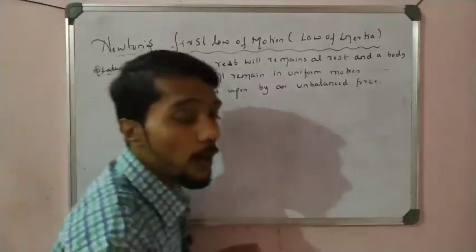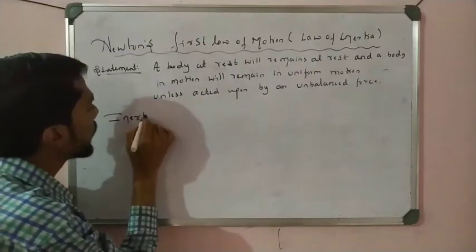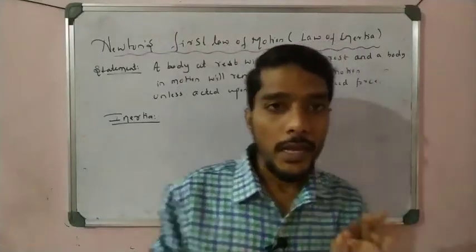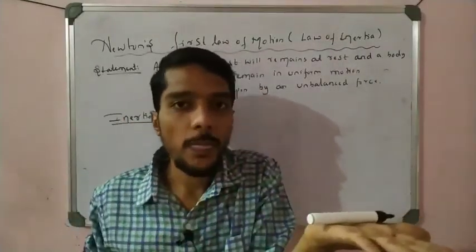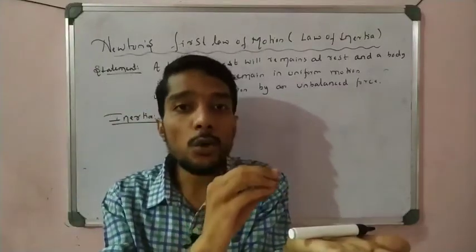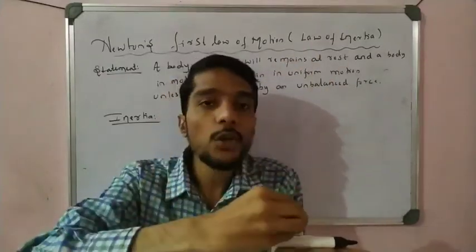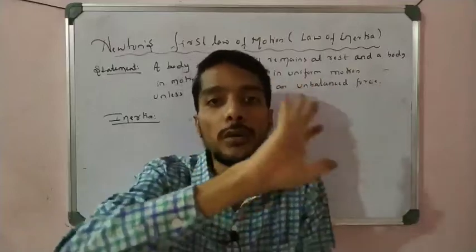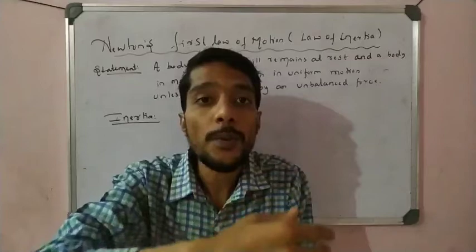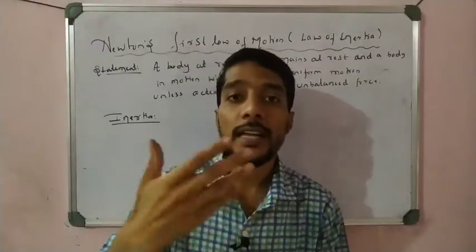It is also called Newton's law of inertia. Now students, what is inertia? It's a simple one. If a pen is at rest, it does not move on its own. The pen is not able to change its position on its own. Any object in nature is not able to change its position on its own. And if the object is moving, it is not able to stop its motion on its own. That is called inertia, right?